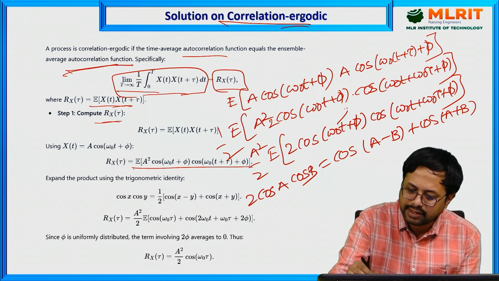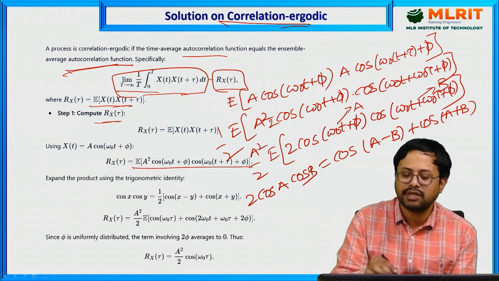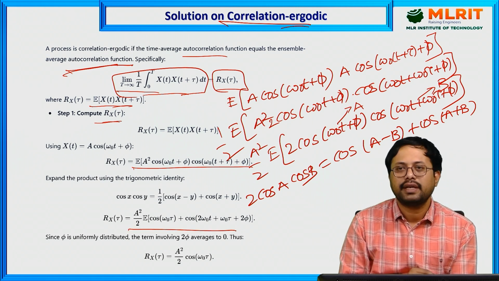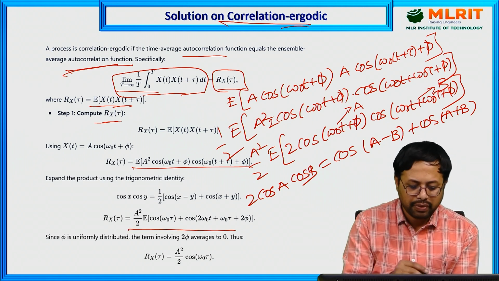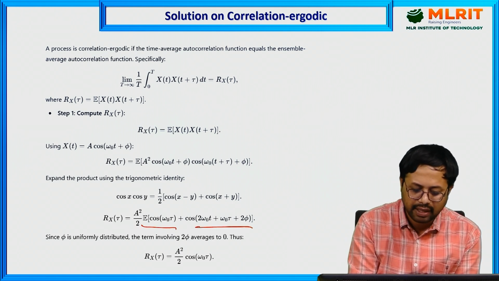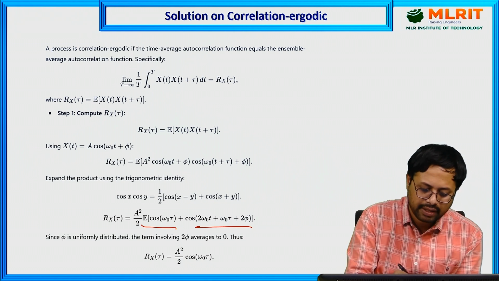Okay, this one you can consider as the a term and this one as the b term, and if you simplify it, this is the resultant you are going to get. Then, after finishing that, you have to apply the expectation for the individual terms. Okay, this is the first term.